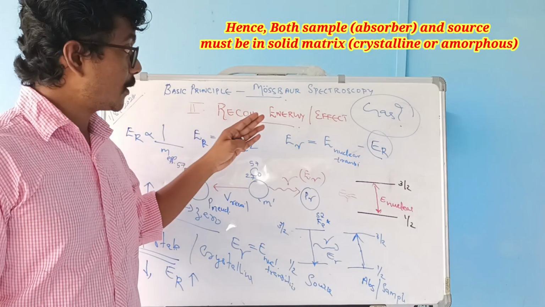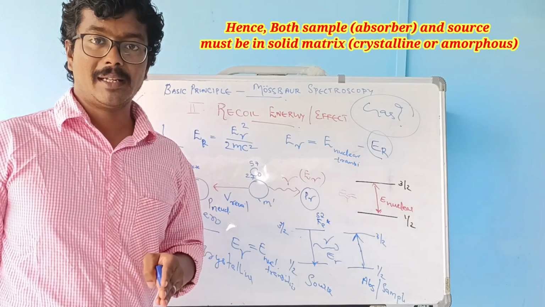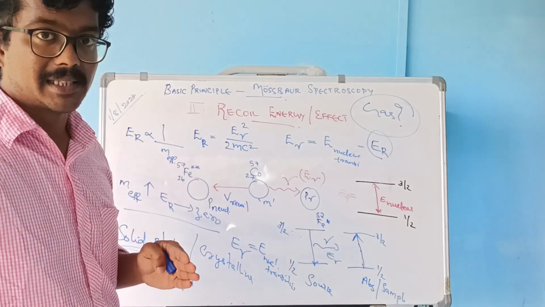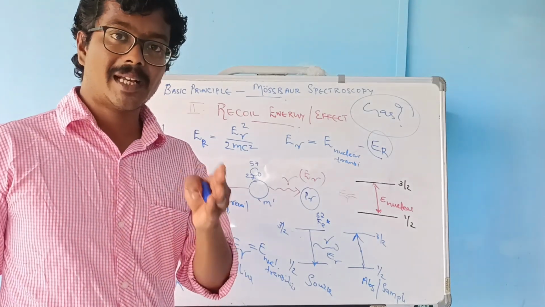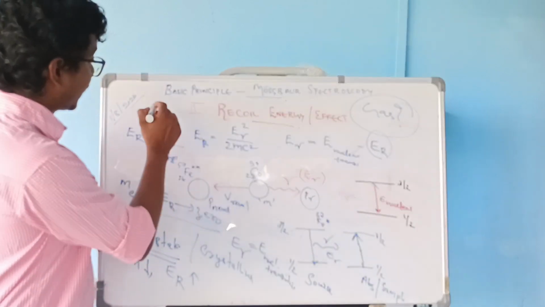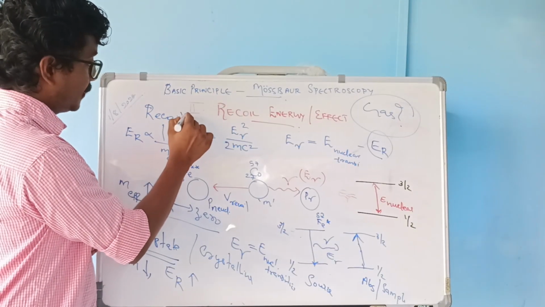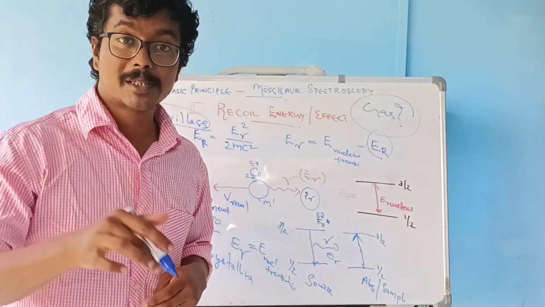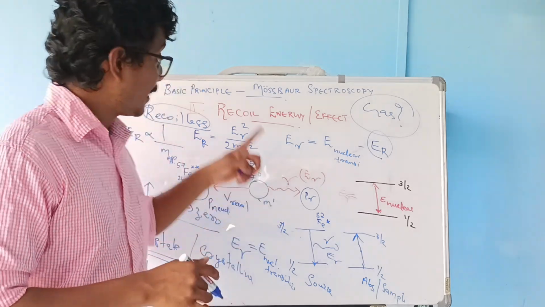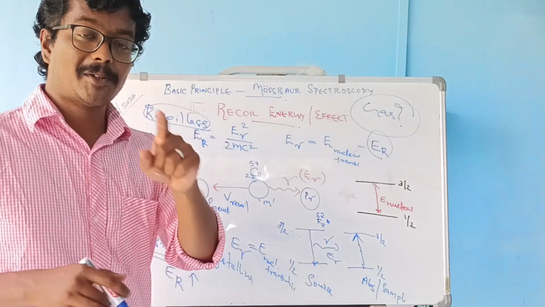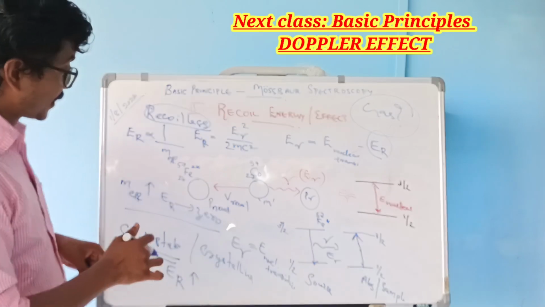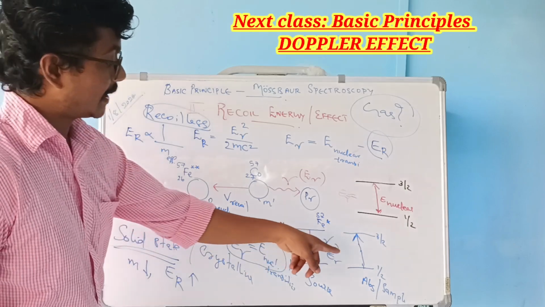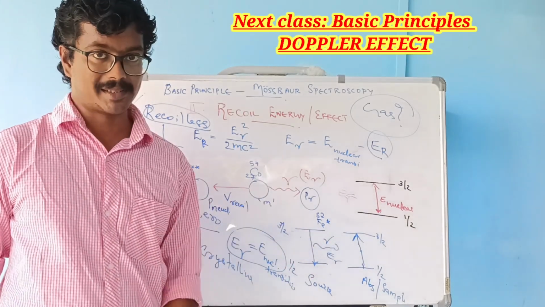So in Mossbauer spectroscopy, in order to reduce the recoil effect, for recoilless emission of gamma radiation, we require a solid source and a solid sample, so that recoilless emission followed by subsequent absorption in the solid sample is a mandatory requirement for Mossbauer spectroscopy. Then in the solid phase, E gamma will be equal to the energy of the nuclear transition. This is the basic principle.